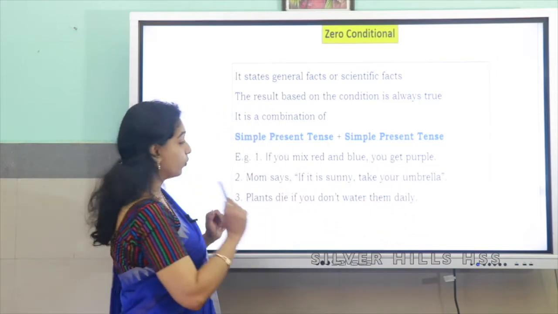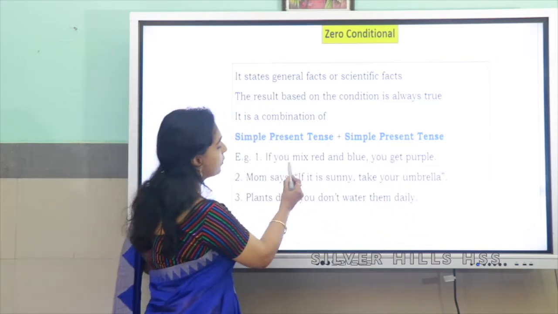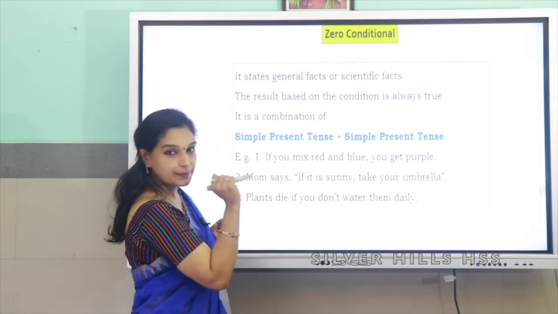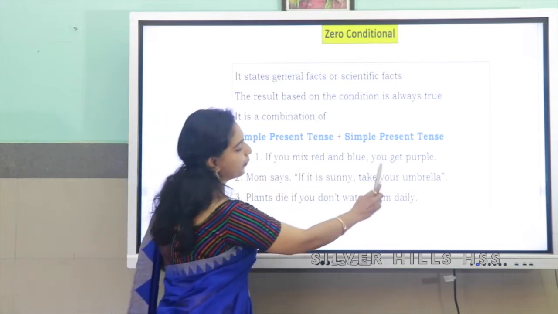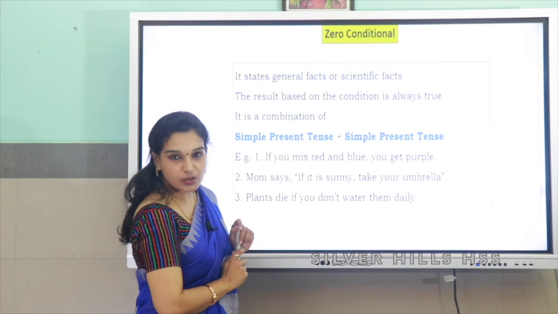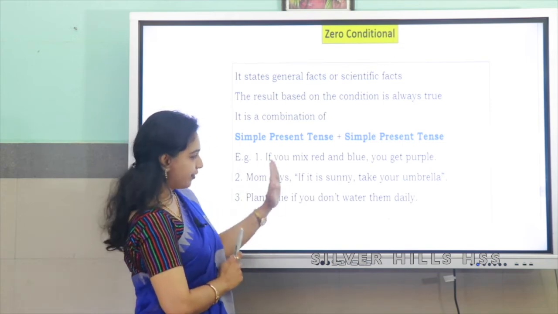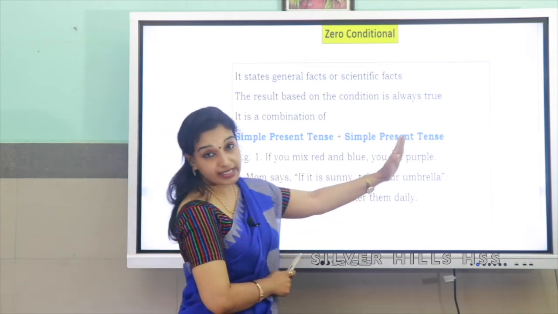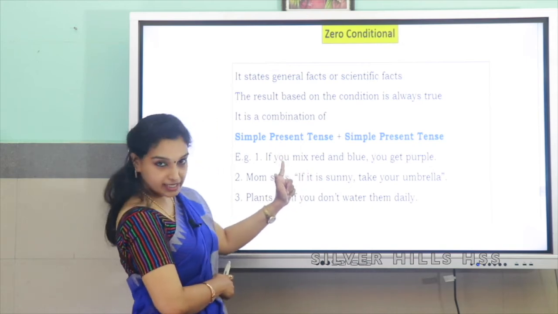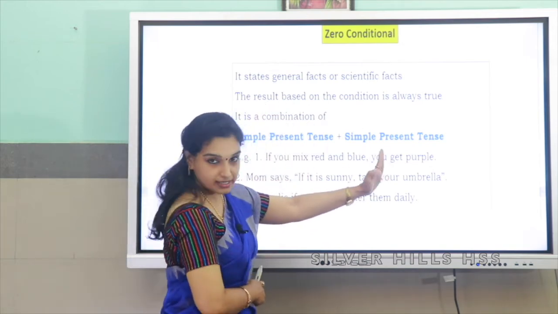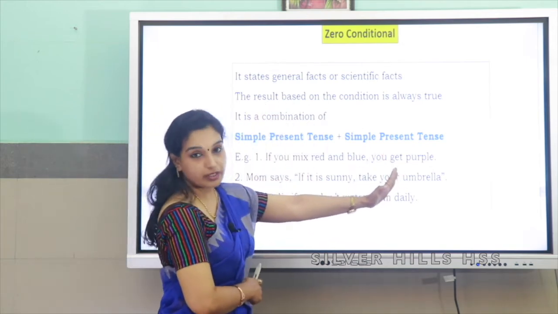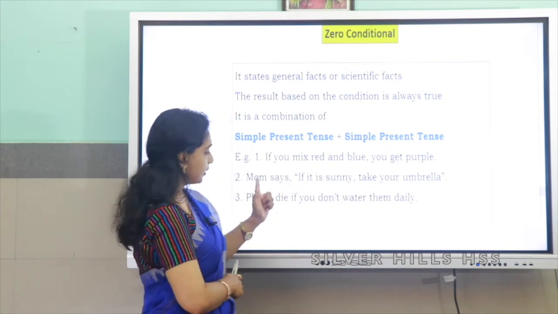And now, let us look at the verb here. If you mix, look at the word mix. Mix is simple present tense, followed by get. Get is also simple present tense. So, if you mix red and blue, you get purple. Simple present in the if clause, and the result is the main clause. There also the verb is in simple present.